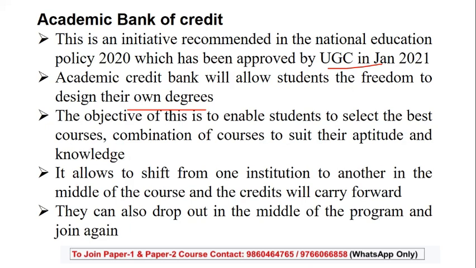It allows them to shift from one institution to another in the middle of the course, where the credits will be carried forward. They can also drop out in the middle of the program and join back again. So these are the specialities of this. The Academic Bank of Credit has a special privilege for students who may not be able to complete their education, who can leave in between but have a full right to come back.